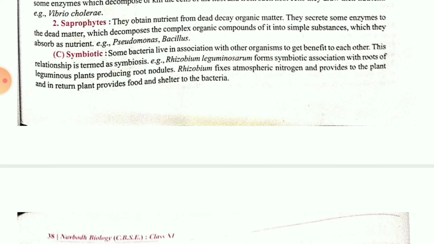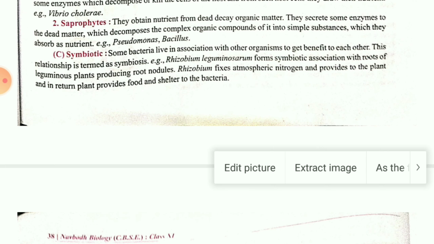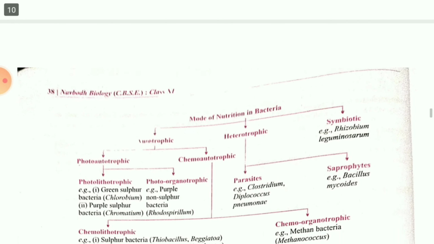Symbiotic, they will show a mutual association. This type of process will be carried out in Rhizobium, that is the blue-green algae. Here both bacteria and fungus will show the symbiotic association and they will show a beneficial relationship.